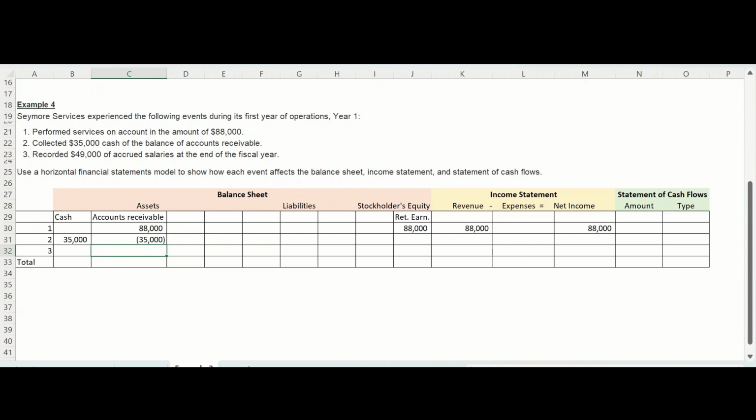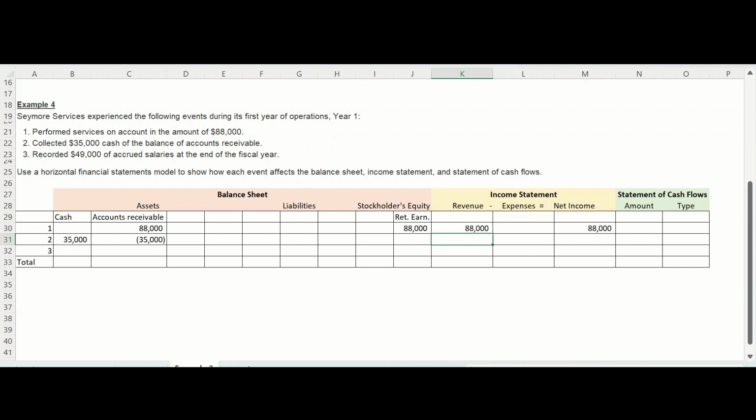We no longer expect to receive this $35,000 because now we've collected it. All right, we have a positive and a negative on the asset side of the balance sheet accounting equation. We are balanced, so we can move to the income statement.